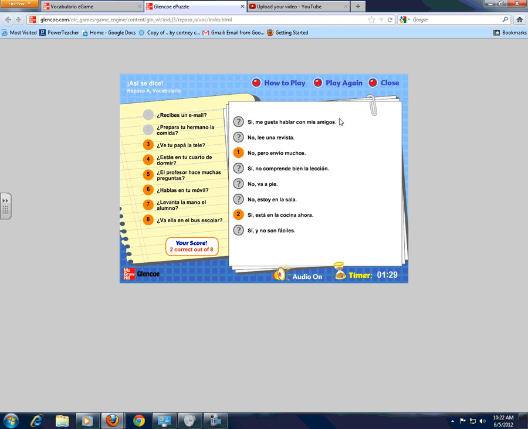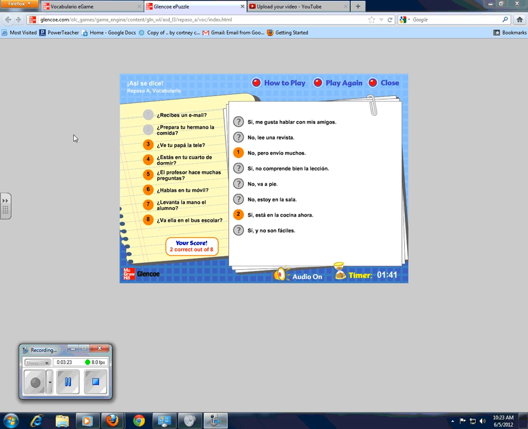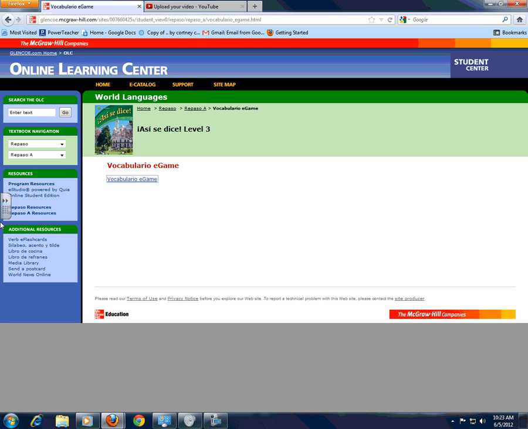But remember, in order to continue studying for 15 to 20 minutes, you can play a game, or you can use your textbook, you can go over your notes, you could text friends, you could tweet in Spanish. But I really like this website. What I'm going to do now is close out this window and just show you something that's going to be coming up through the year.